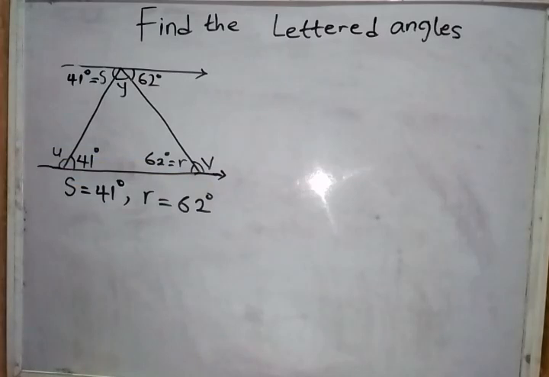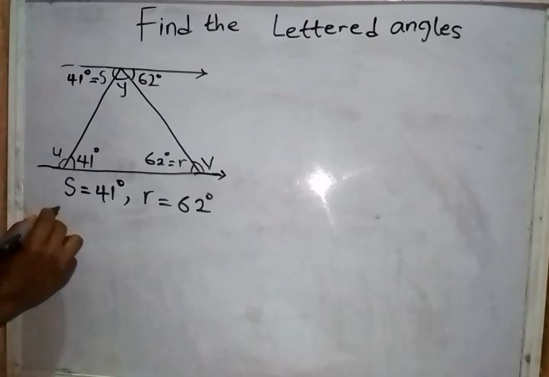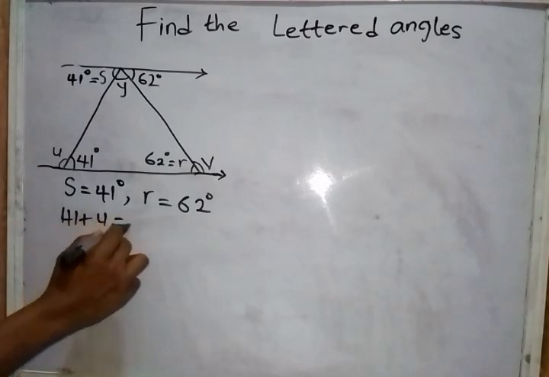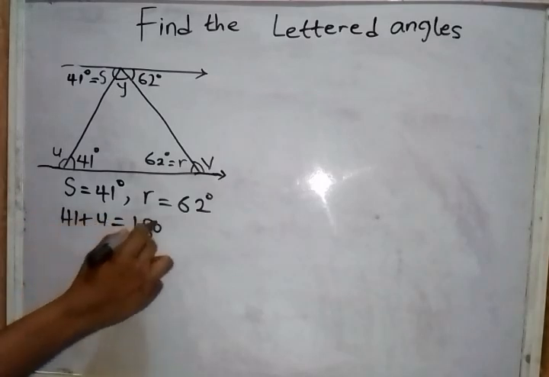Finding angle U, we are using sum of angles on a straight line. So what it means is that the angles here and here add up to 180. So we are going to have 41 plus U is equals to 180.